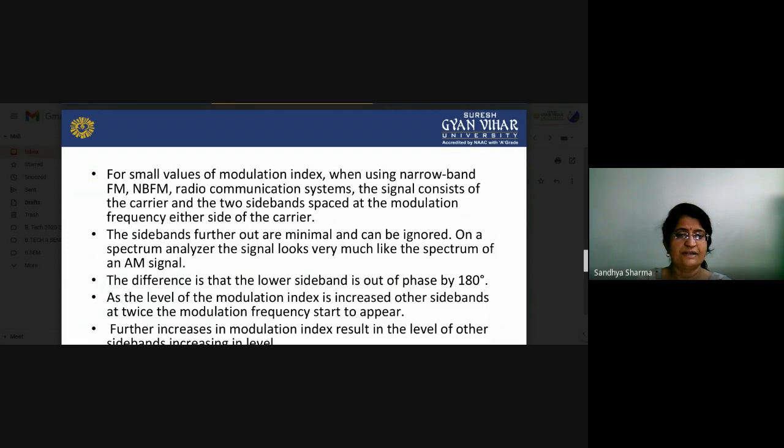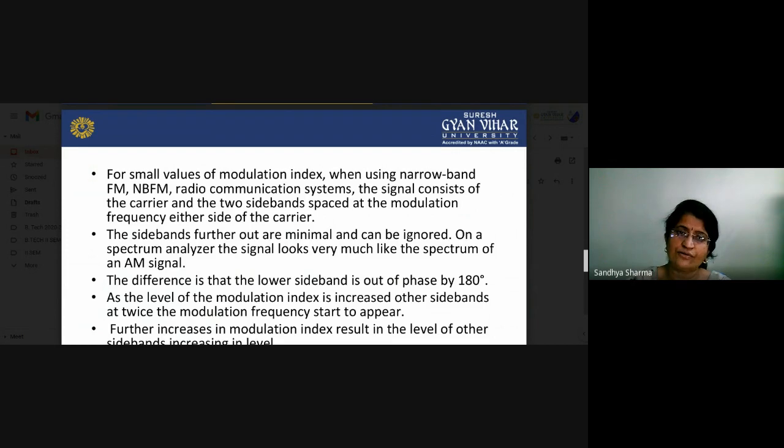As the level of modulation index is increased, other sidebands at twice the modulation frequency start to appear. So at that particular time our sidebands exist at some reasonable value of amplitude. Otherwise we can neglect that particular sideband.